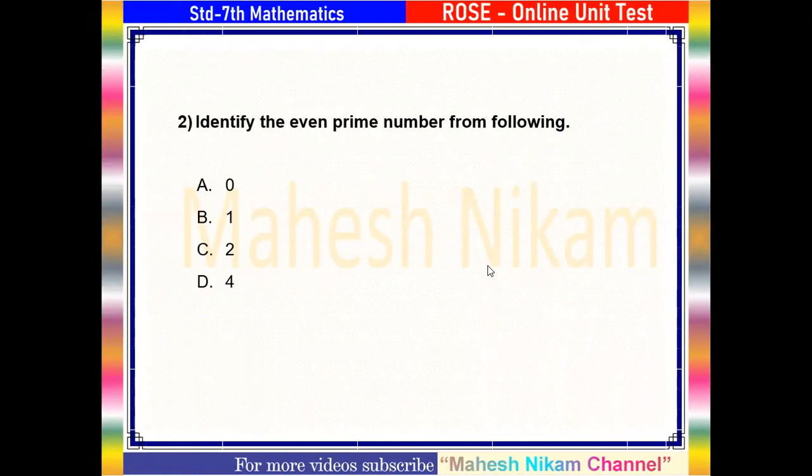Question number 2. Identify the even prime number from the following. Their options are 0, 1, 2, 4. Students, always remember 2 is the only even prime number.